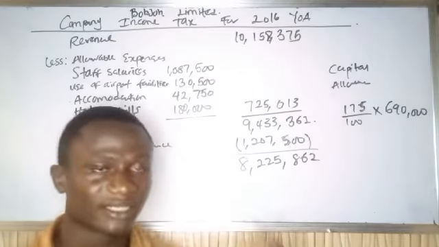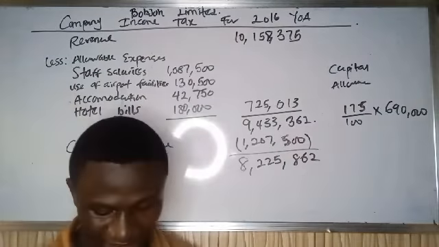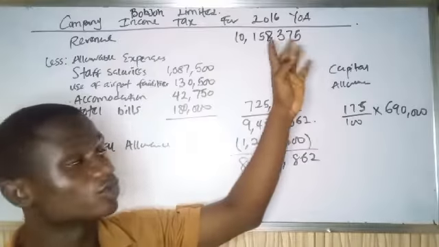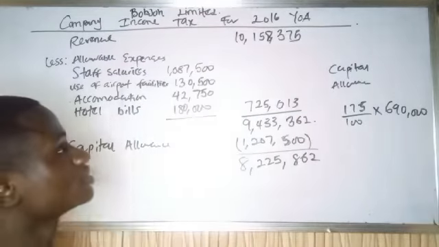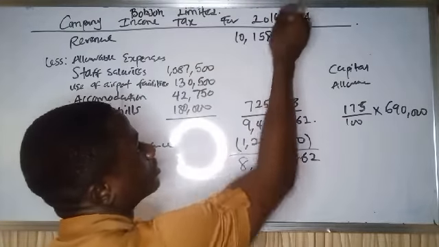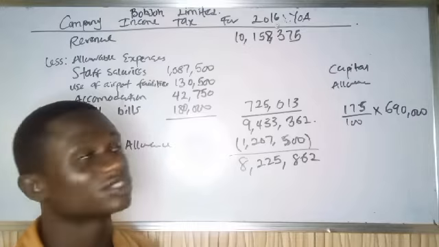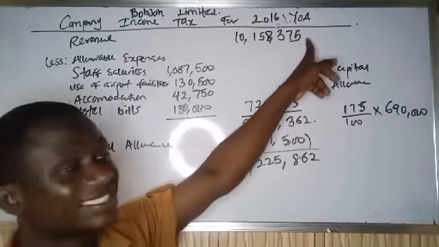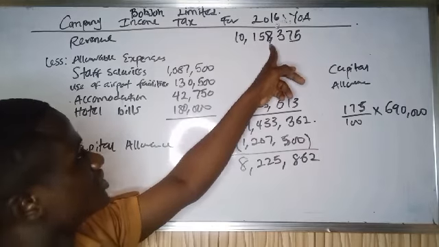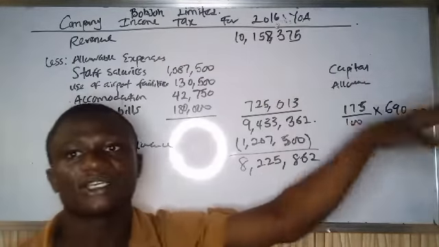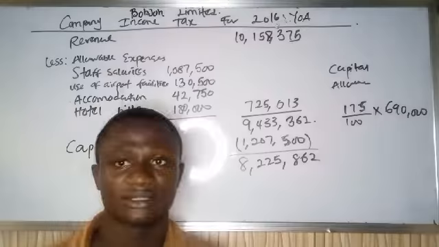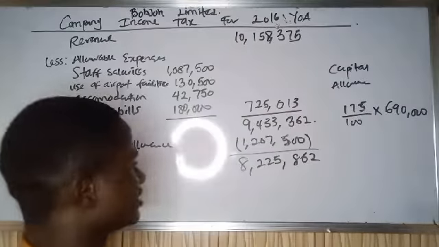From the question you can see that though the revenue generated from Nigeria is 10,158 whatever, they have given us 000 on top. When you have 000 on top, that means you can still add another 000 to this. So that should be 10,158,000,000. That is a whole lot of money. So that should be a 30% tax rate. So you apply 30% tax rate on this.